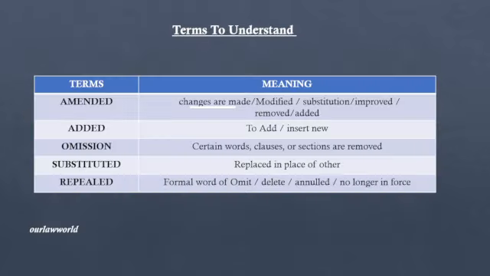Before understanding these new criminal laws, let us understand a few terminology used in the bare acts. These terms help us understand what is actually meant when they are referred to in a particular section and clause. You come across the terms amended, added, omission, substituted, repealed, and many more. So let us see these few terms. Amended: the term amendment means that changes have been made to particular bare act sections or chapters or clauses.